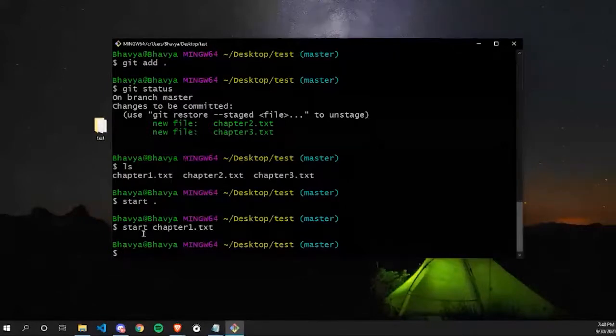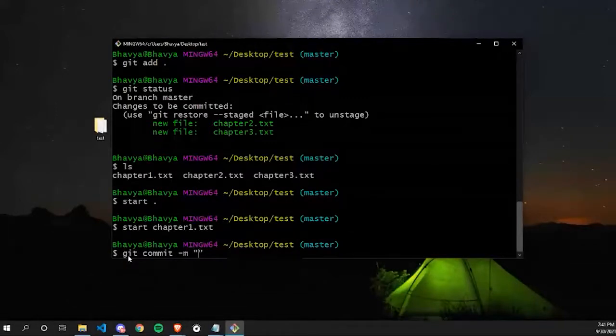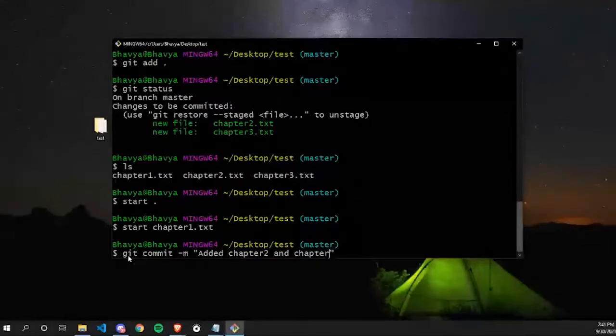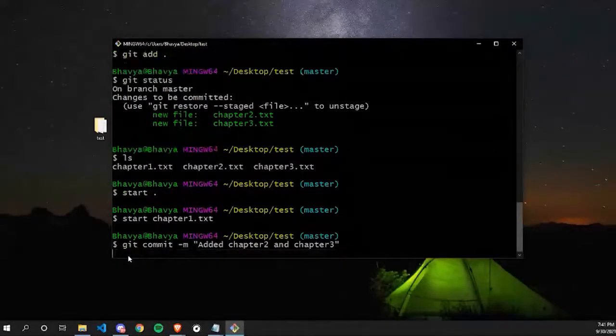Now after adding my files to the staging area, the next step is to commit these files, or to save these files. So for that, I'll write git commit -m. -m stands for the message. And in inverted commas, I'll write the message. So you can type anything here. I'll write added. It's preferable to write what's in context, what work you are doing. Like I am adding chapter 2 and chapter 3. So that's why I've added chapter 2 and chapter 3. And I'll press enter there.